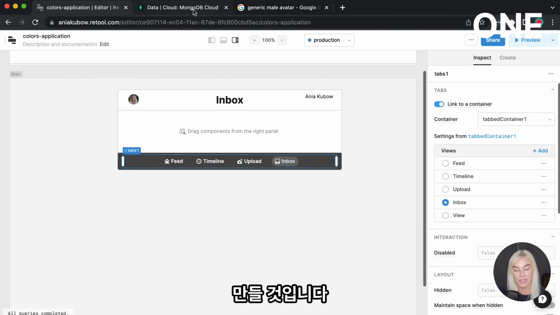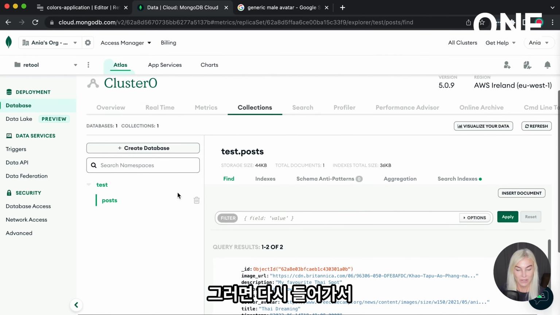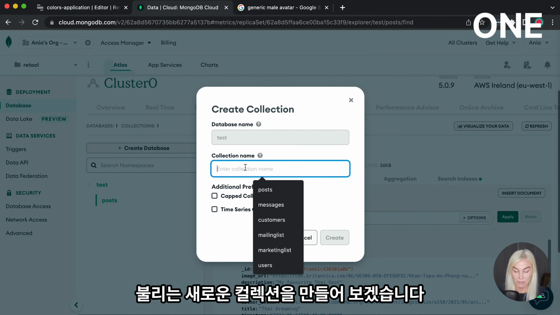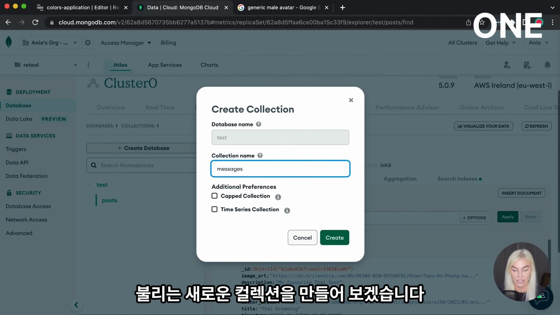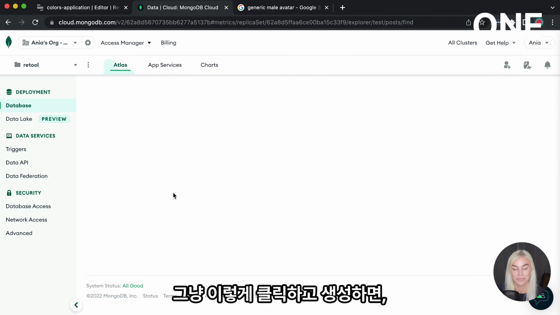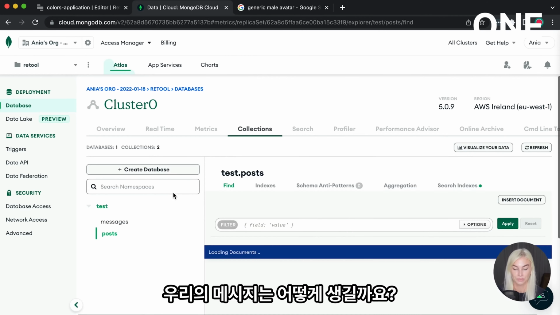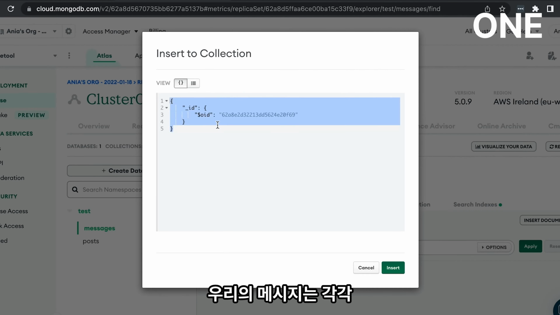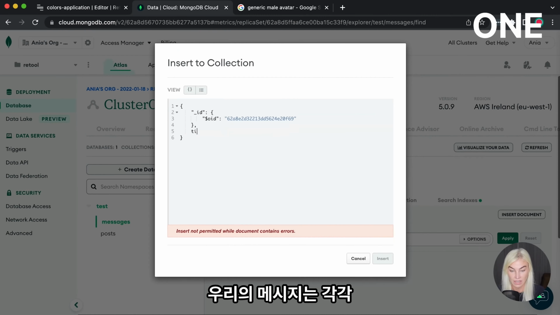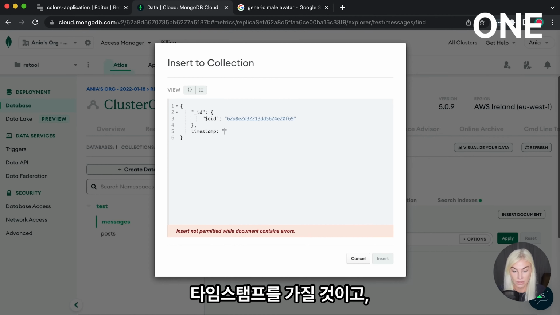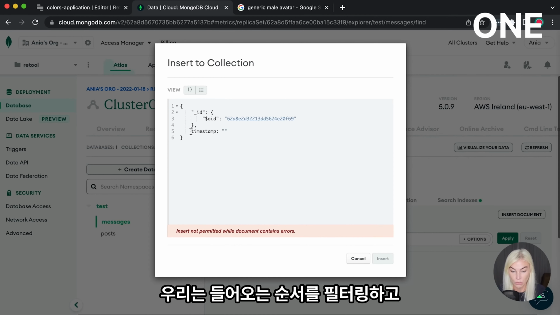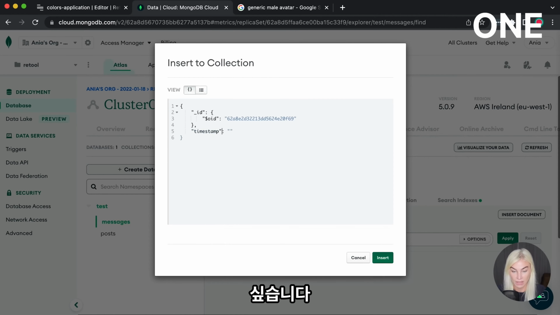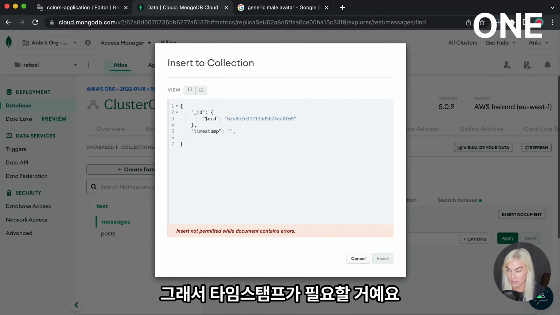So for this, we're actually going to make a new collection. So let's go ahead and go back in here and just create a new collection that this time is going to be called messages. Just like so, and click create. Now, what are our messages going to look like? Well, our messages are each going to have, again, a timestamp, as we're going to want to filter out the order on which they are coming in. So a timestamp is going to be necessary.